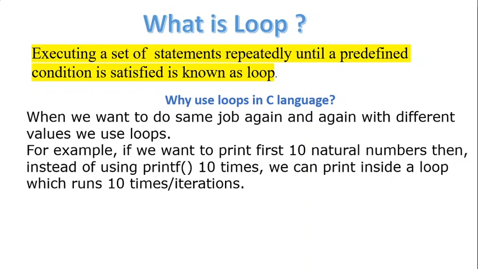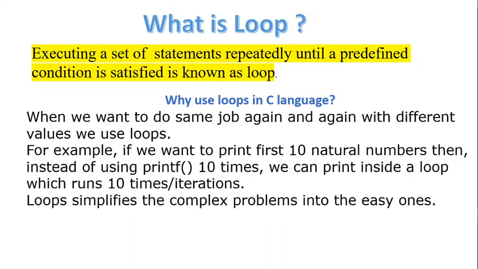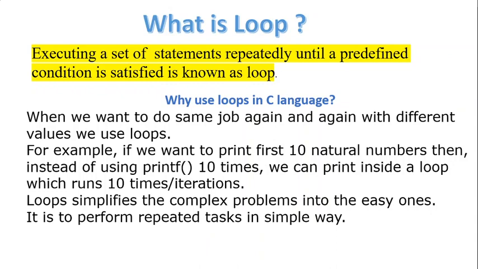Whatever work you want to do in a repeated manner again and again, there we use loops. Executing this complete body one time is called one iteration or one cycle. Loops simplify complex problems into easy ones. They perform repeated tasks in a simple manner.